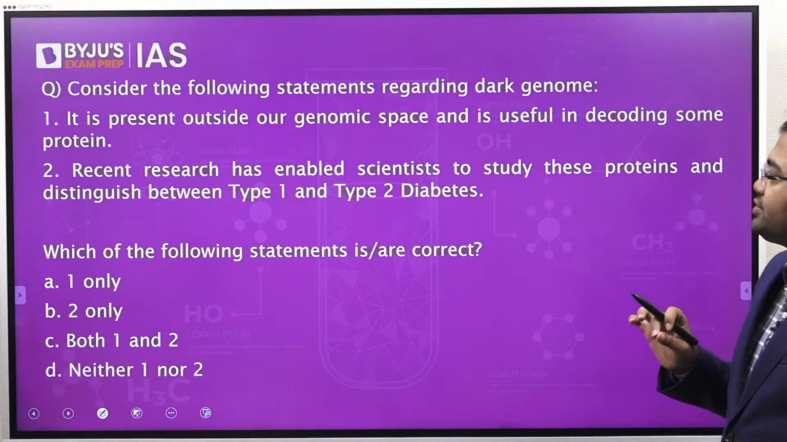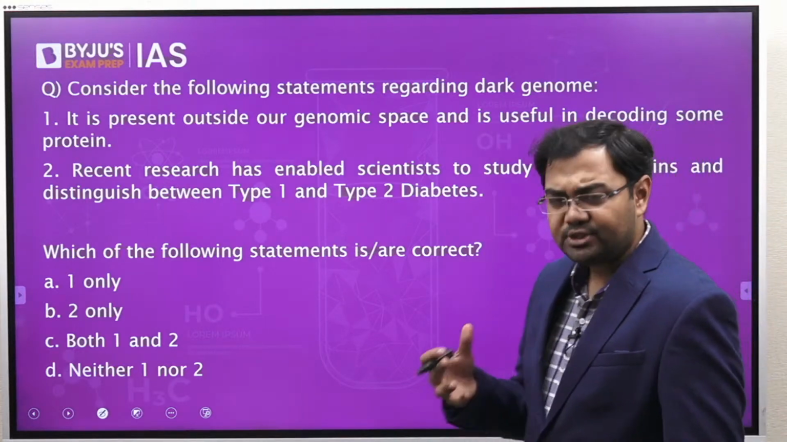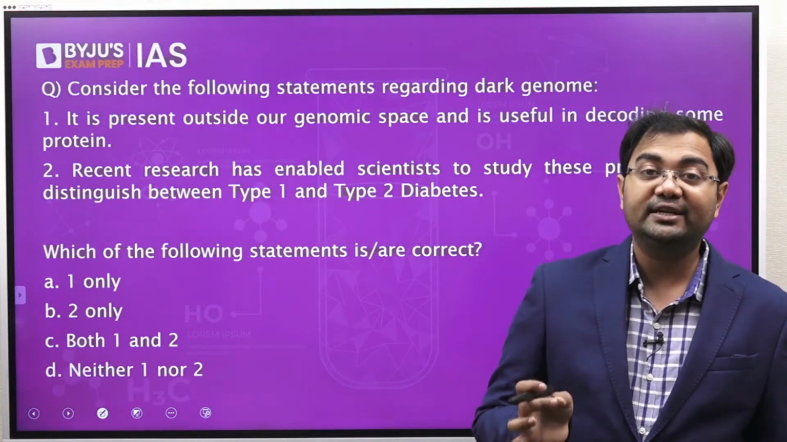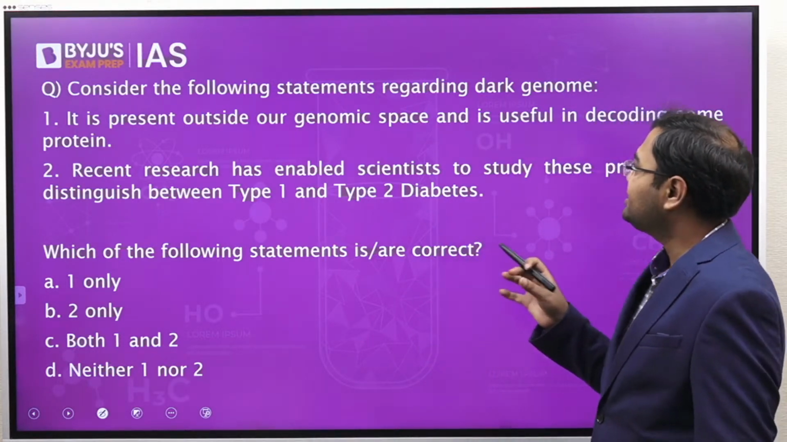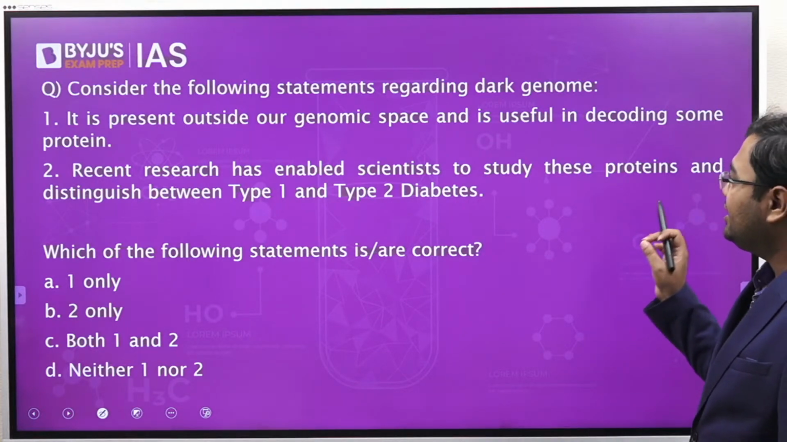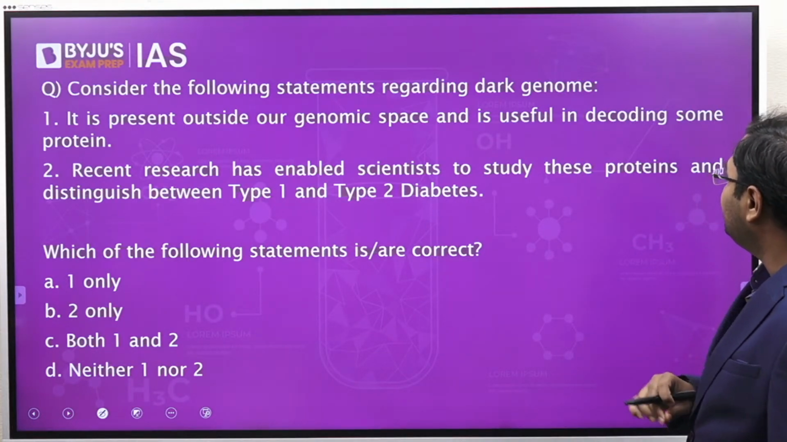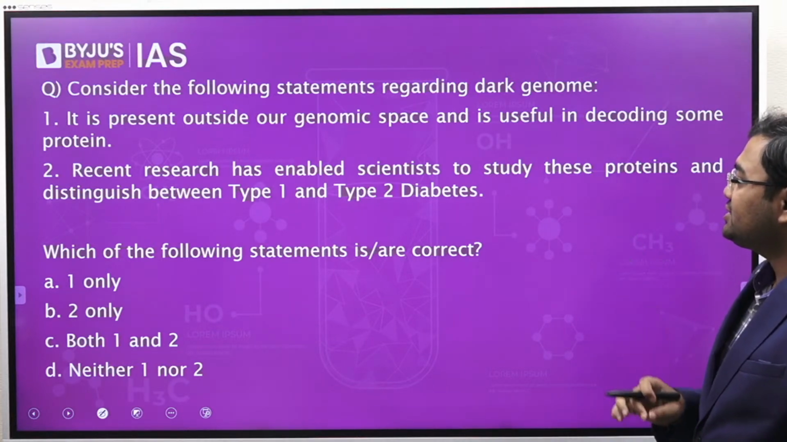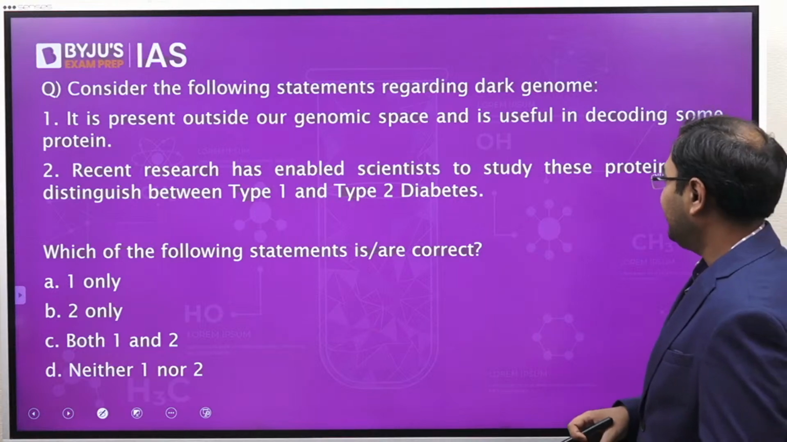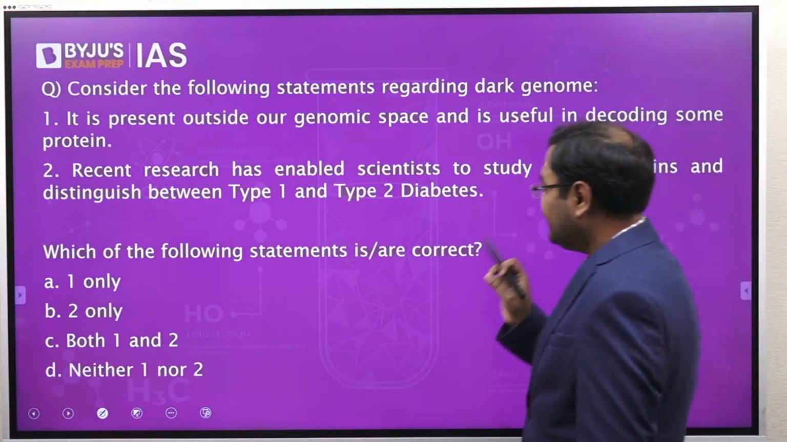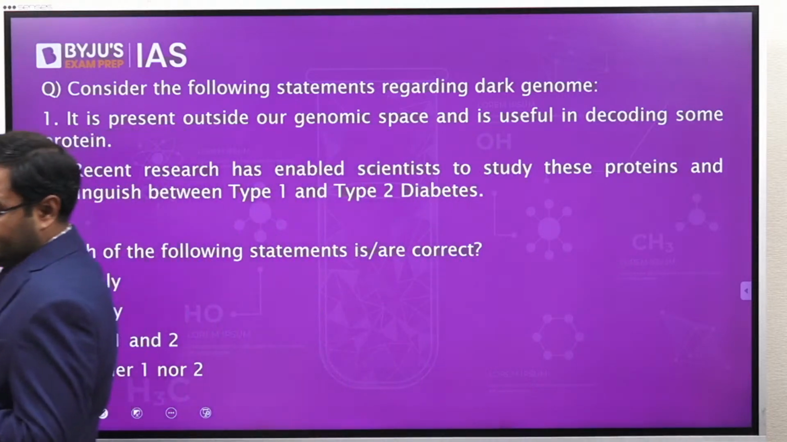Then another thing that was in the news, almost I think December 2021, is about the dark genome. Consider the following statements regarding dark genome. 1. It is present outside our genomic space and is useful in decoding some protein. And 2nd, recent research has enabled scientists to study these proteins and distinguish between type 1 and type 2 diabetes.